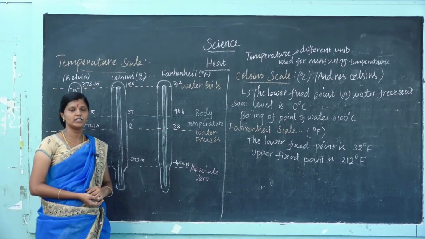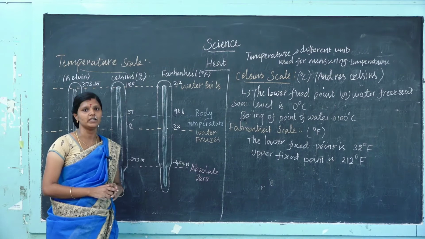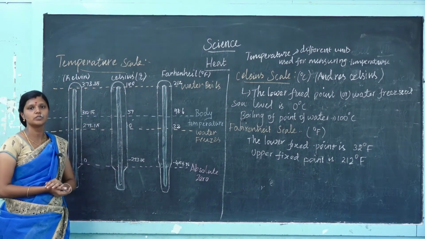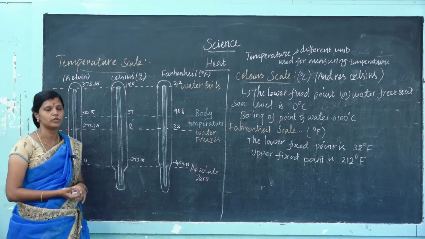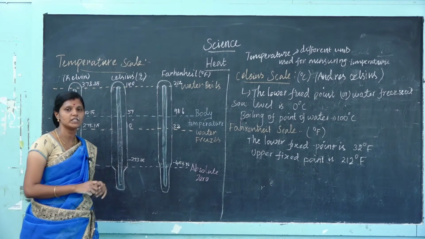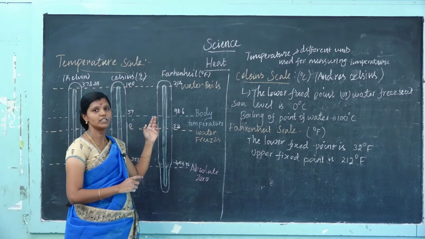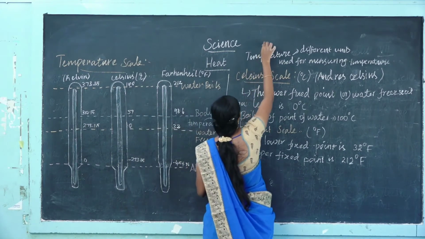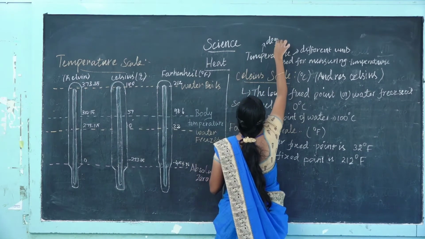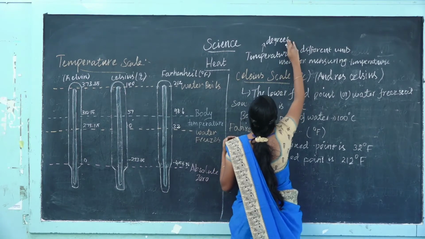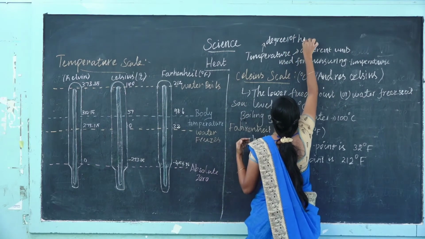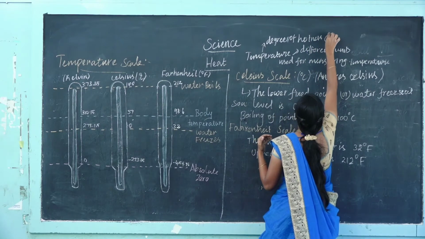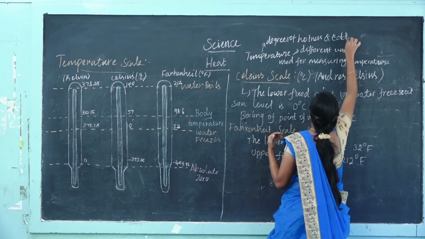Okay, already I said that touch is not a reliable method for measuring hot and cold objects. Then next we use the temperature, which is used to measure the hotness and coldness of our body. What is temperature? Temperature is used to measure the degree of hotness and coldness of our body.